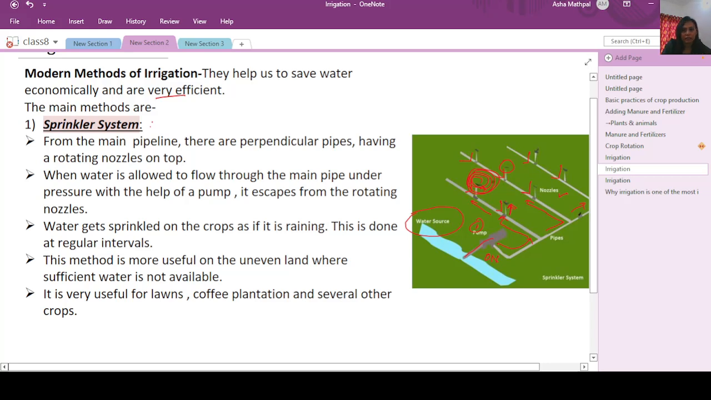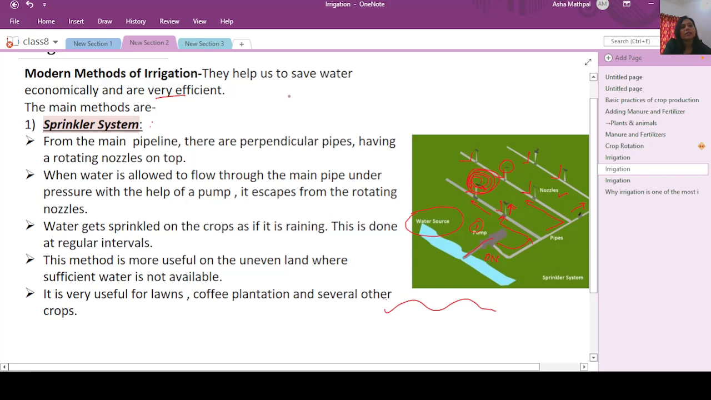Now this kind of technique is very good in the case of uneven land, because if you are giving water on uneven land, like this kind of land, then all the areas will not get an equal amount of water, right? But if you are putting the sprinkler there, then what will happen? It will distribute the water equally in all the directions of this unequal land, and it is one of the best techniques for lawns and for coffee plantations and several other crops.